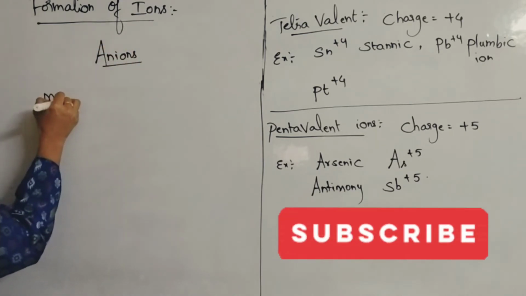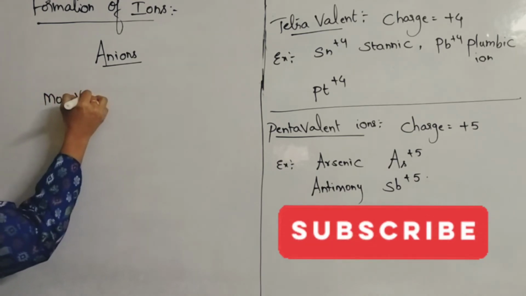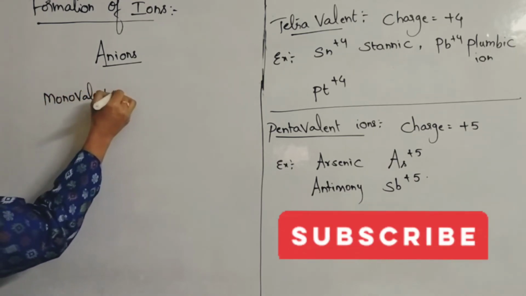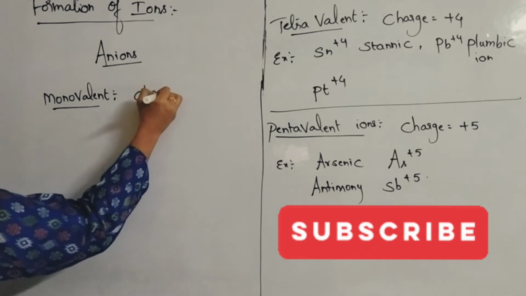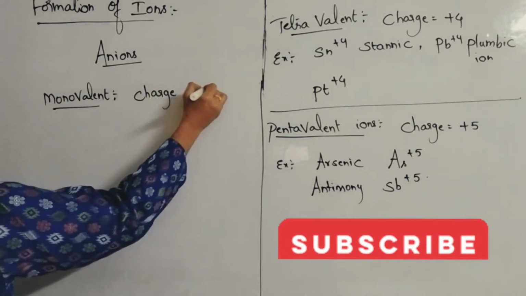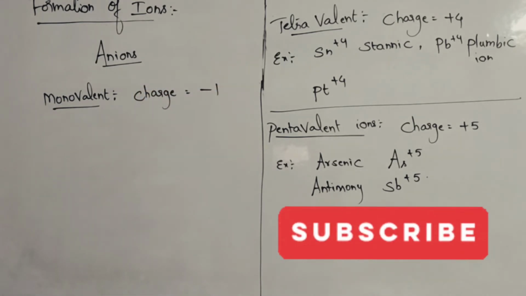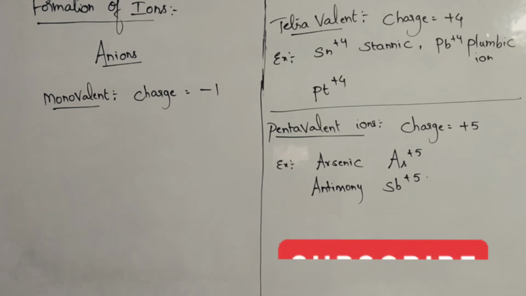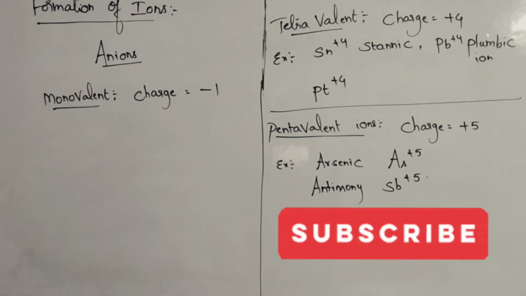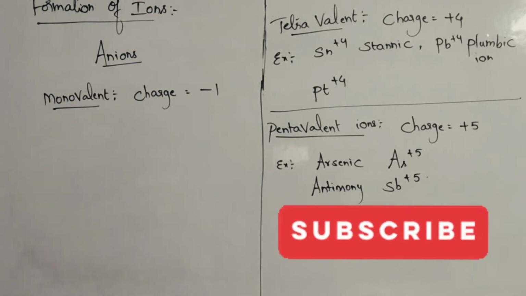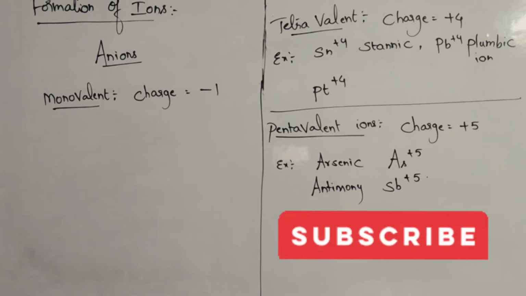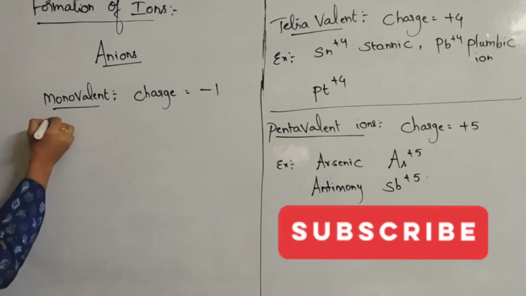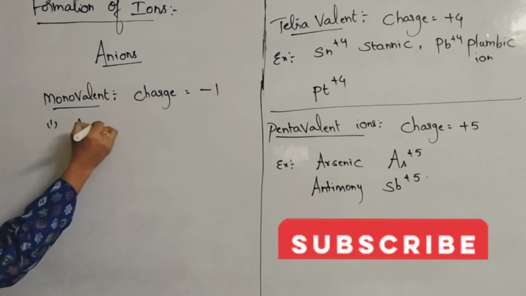Monovalent. First we'll learn about monovalent anions. Charge is minus 1. Anions means negatively charged. So what are the examples? So many examples, so many names you have to remember. We'll learn some examples.